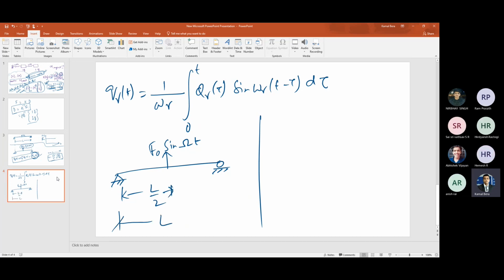Total length is L. What is the formula? Q_r t is the integral from 0 to L of V_r x times f t dx. Am I wrong or right? Please correct me if I am wrong.